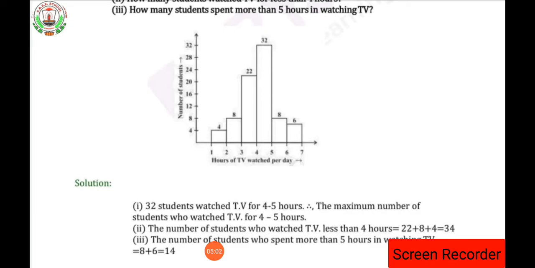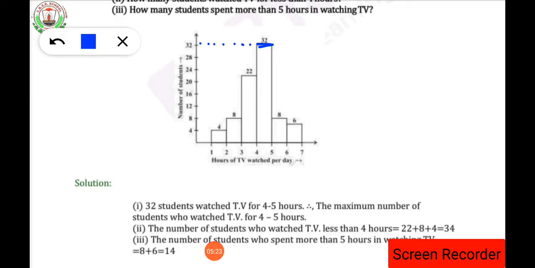So from looking at the graph, we have to answer the following questions. What is the first question? For how many hours did the maximum number of students watch TV? The maximum number of students watch TV, which one is the tallest bar? This one is the tallest, isn't it? Where the number is marked at 32.